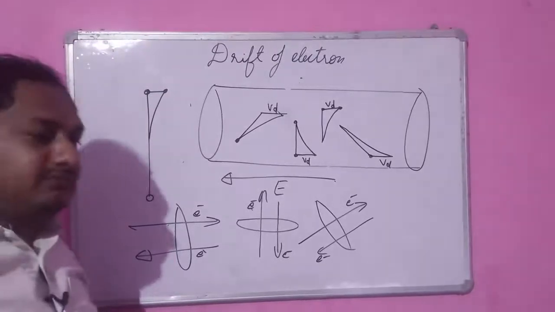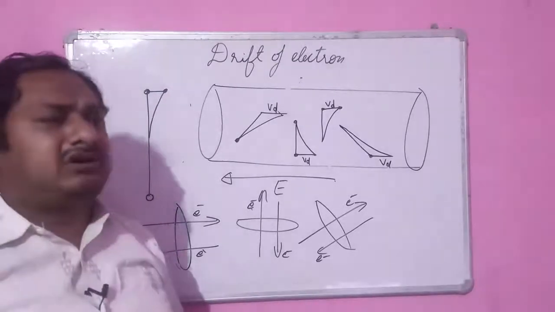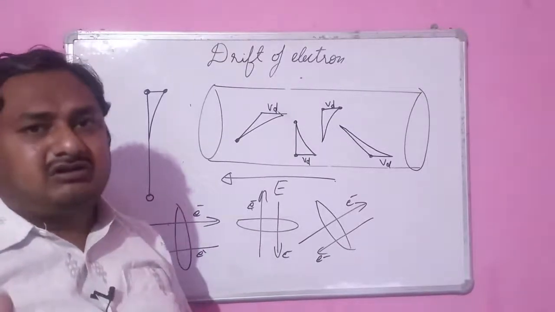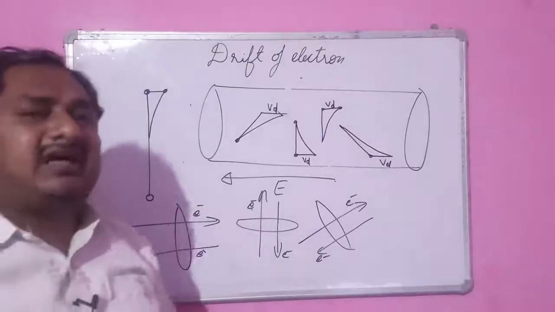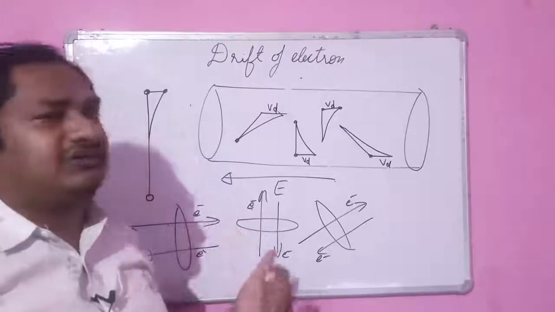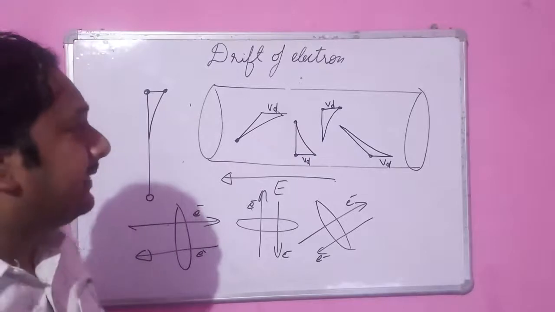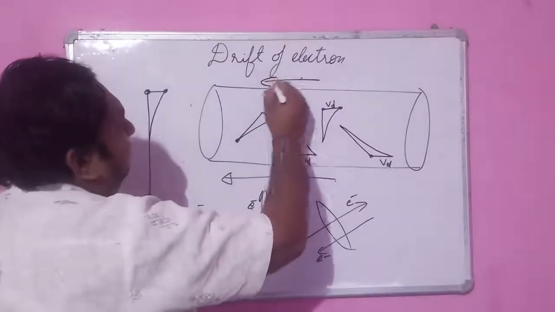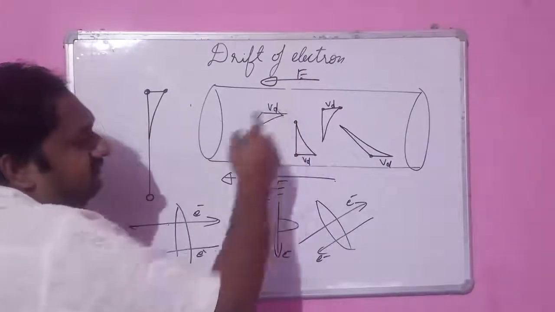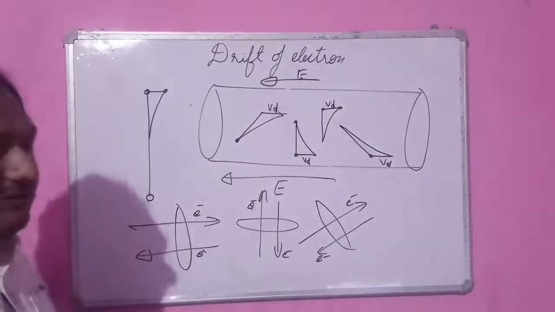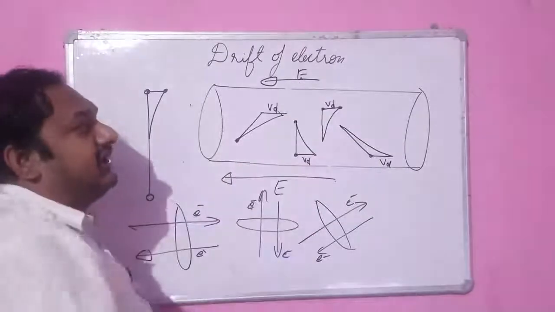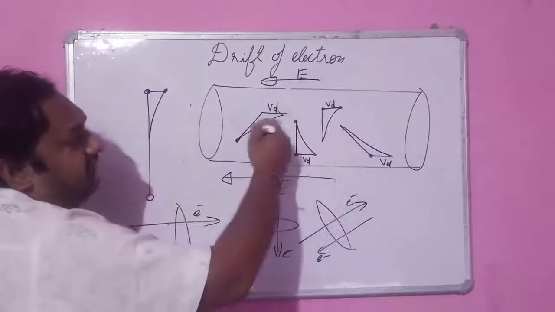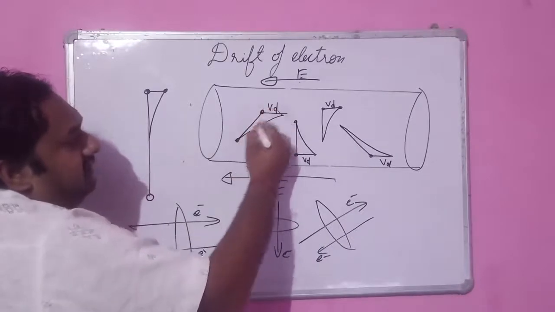Now I have explained to you that thermal motion is a random motion. It takes place in a zigzag path, and there is no particular direction of the motion. As a result, the average velocity or the net charge through any cross section is 0. Therefore, it does not contribute current. Now see what happens when the electric field is applied. Suppose the field is in this direction. Because they are negatively charged particles, they will experience a force opposite to the direction of the field. Now I have drawn simply the various locations of the electron. Now this is the actual path.